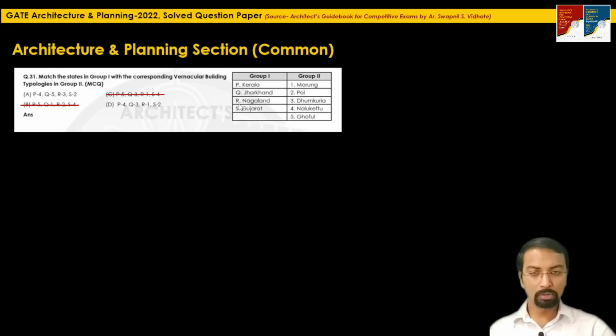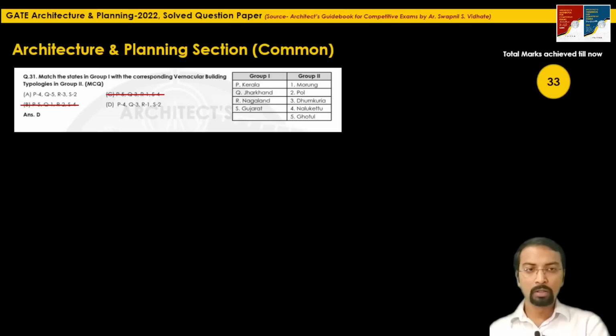So I can take a chance and say yes, this R1 can be a more suitable pair than R3. Whereas when I read about the Dhumkuria, these are the youth dormitories which are found in Jharkhand, the traditional or vernacular buildings in the Jharkhand state. So here the correct option is option D. So roughly from two pairs I can decide which is the suitable option. So 2 marks can be achieved in this particular question. Total marks achieved till now: 33 marks. Let's go to the next question.